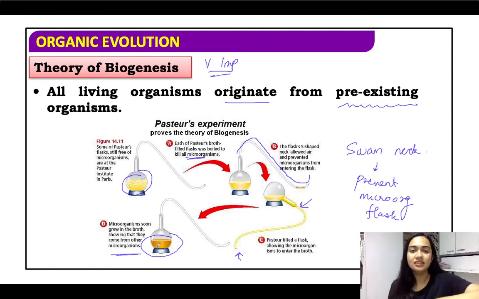See, earlier when he boiled it and there was a swan neck, there were no microorganisms seen. As soon as he made an entry point for the external microbes to enter that broth, we could immediately see the growth of microorganisms. So that is what he said, that life always originates from pre-existing organisms.